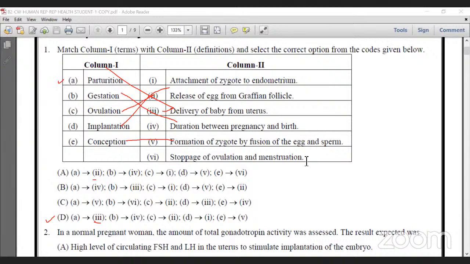But stoppage of ovulation and maturation, that we call menopause. But here menopause is not mentioned. So for this question, the answer is D. Option D is correct. Okay, clear? Next.